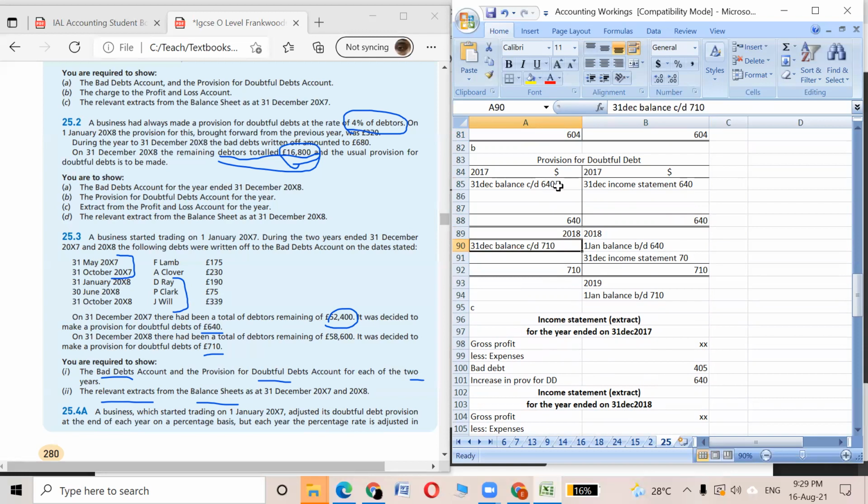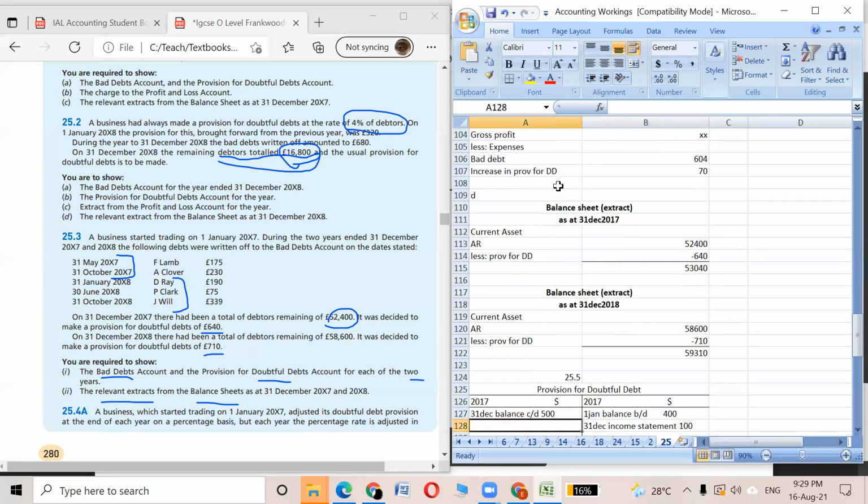So don't get confused, it's just the amount that is written beside the balance c/d. In the first year we are deducting 640, and in the next year we are deducting 710, and the debtors or accounts receivable was 58,600.